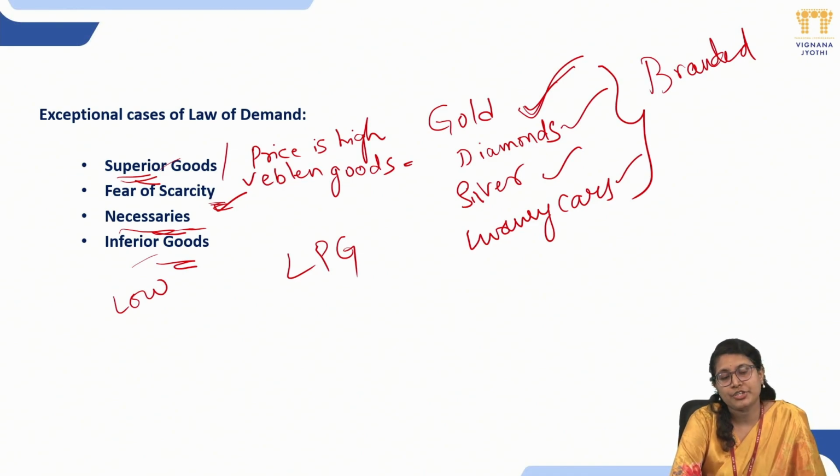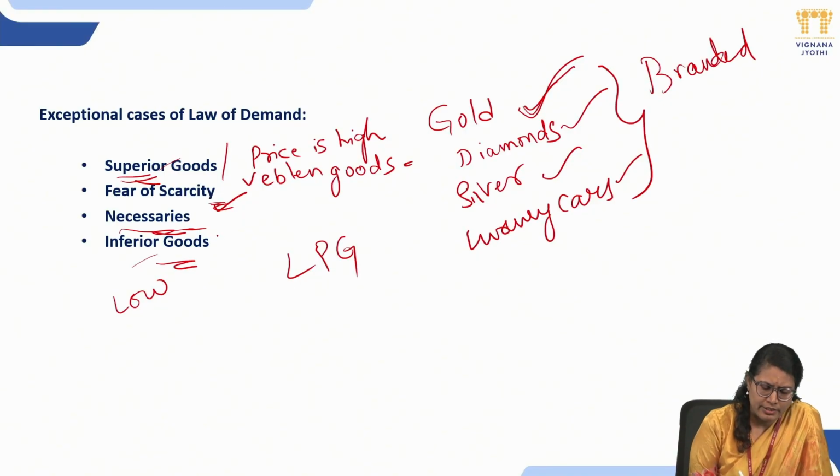The best example for you is the rice in the ration shop. You can assume how much demand it has. Because the price is very low, people do not buy. Why? Because they feel that it is of lower quality or cheaper quality. So because of that, they don't purchase that.